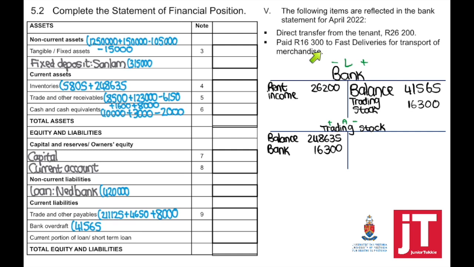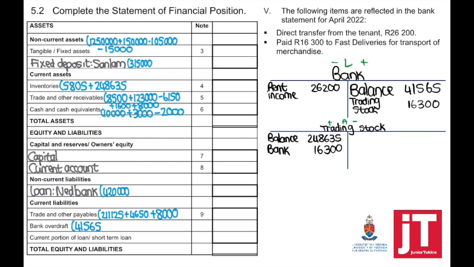Then paid 16,300 to fast deliveries for transport of merchandise. So if a payment was made, bank will always be credited. You need to know now, deliveries for transport for merchandise means that this must be added to the trading stock account. So bank is going to be credited, trading stock is going to be debited.